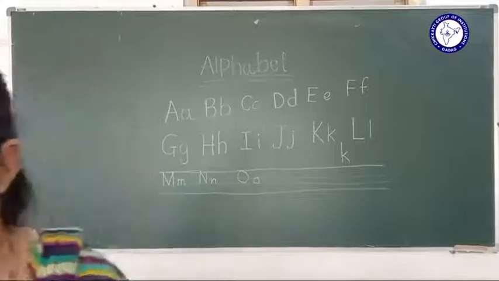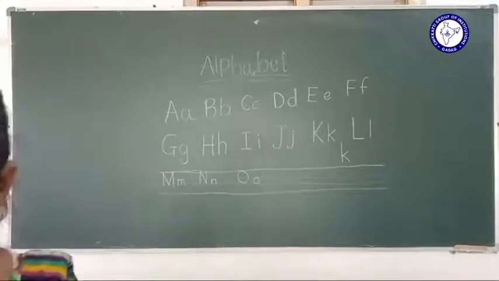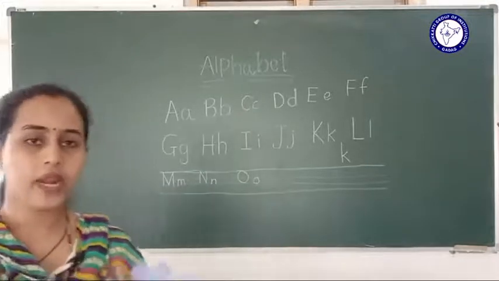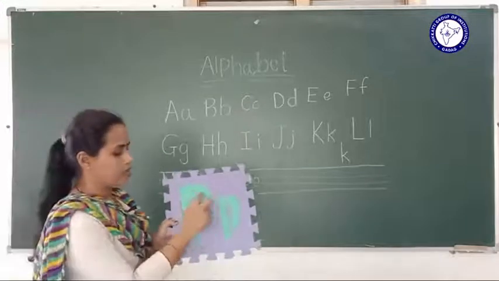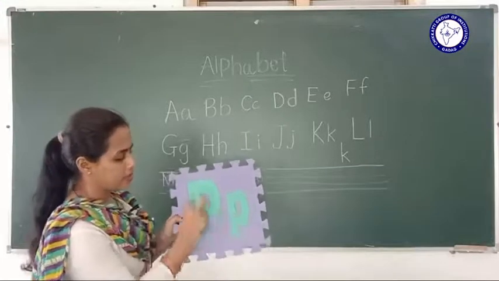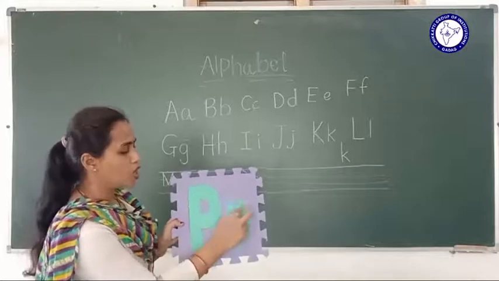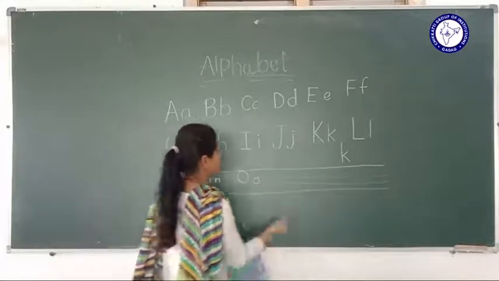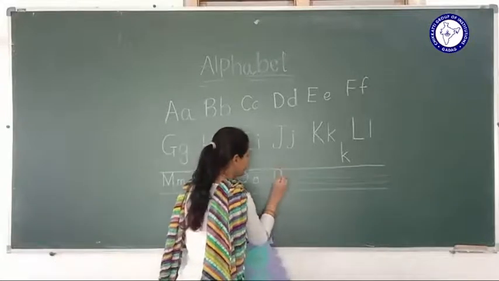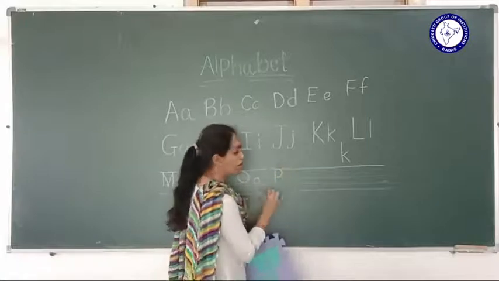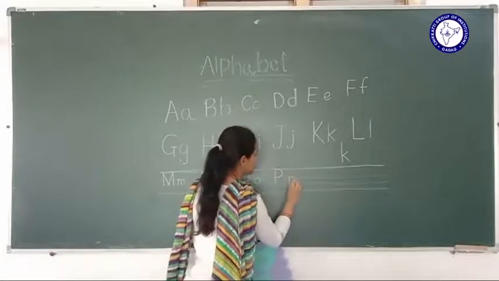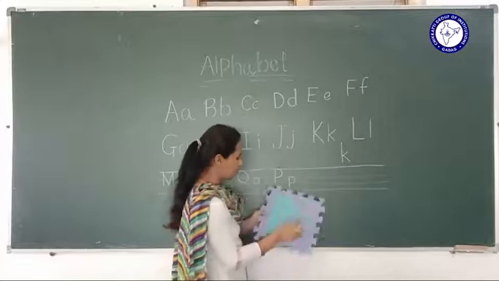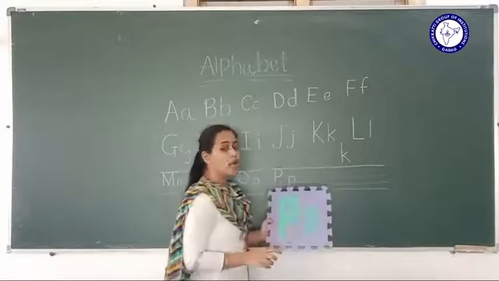After that, P, right? Capital P, small p, right? How to write? Capital P from red line to blue line, and small p from blue line to red line is what? Small p.